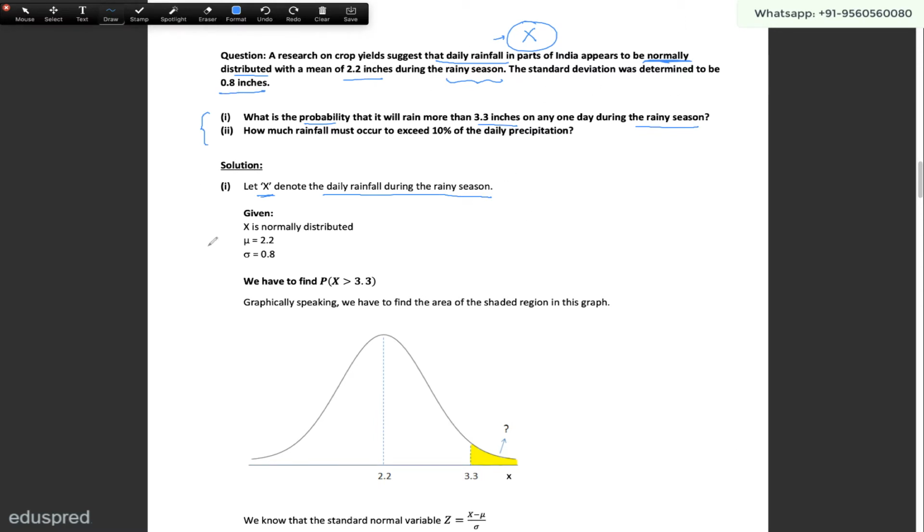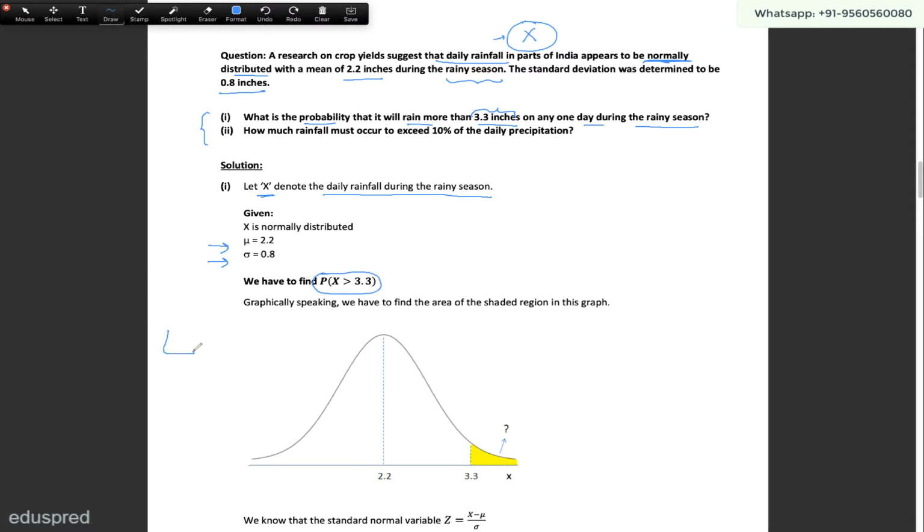That means mu, the mean of x, is equal to 2.2 and sigma, the standard deviation, is equal to 0.8. We have to find the probability that it will rain more than 3.3 inches on any one day during the rainy season. That means we have to find the probability that the random variable x is greater than 3.3.